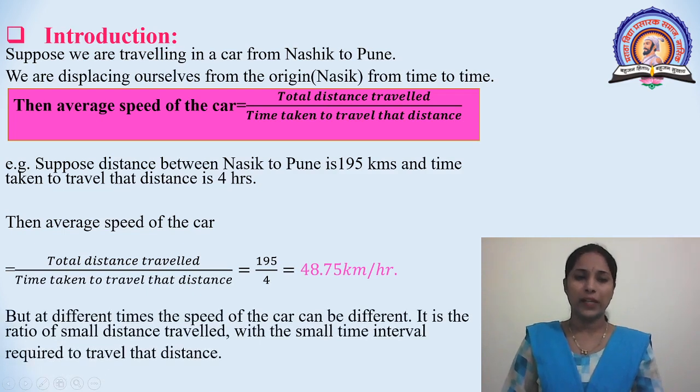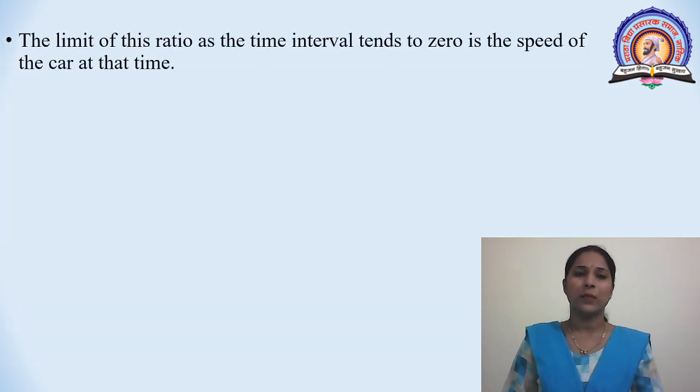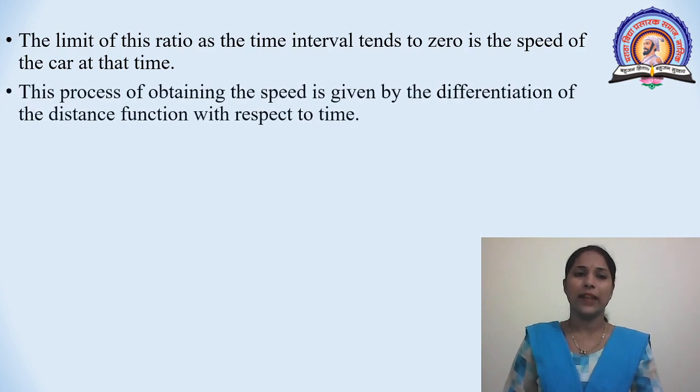But at different time the speed of the car can be different. It is the ratio of small distance travelled with the small time interval required to travel that distance. The limit of this ratio as the time interval tends to 0 is the speed of the car at that time.